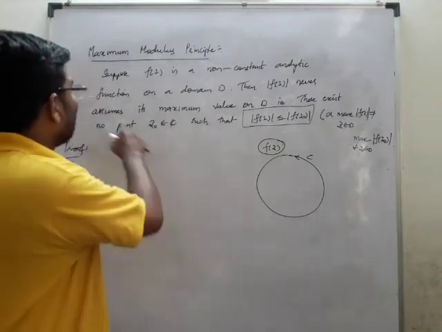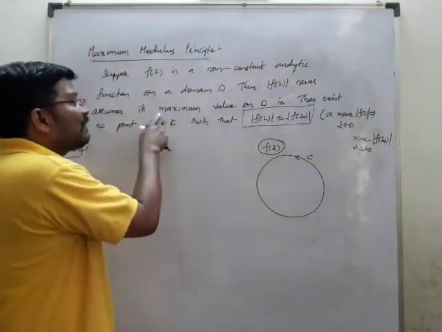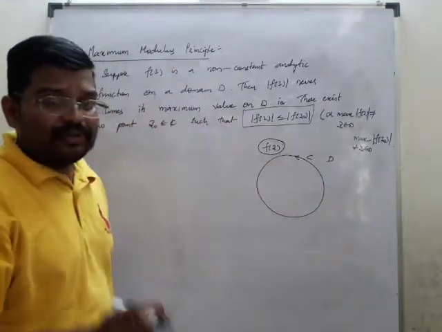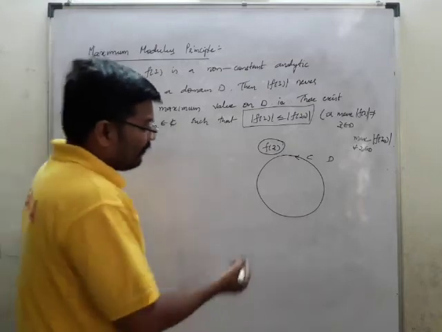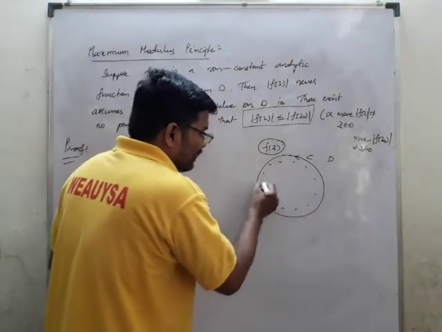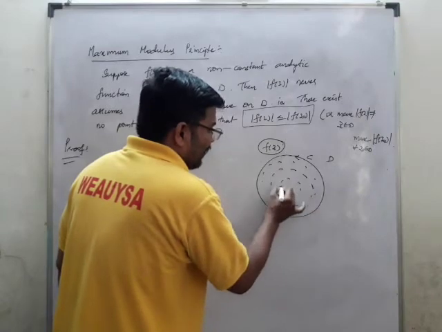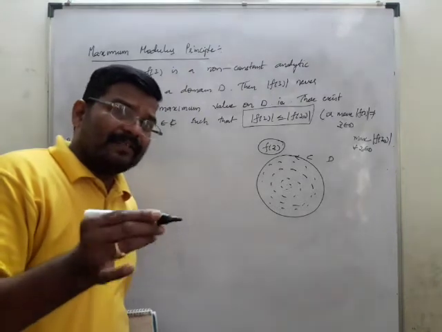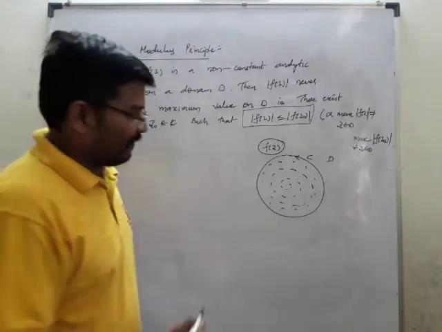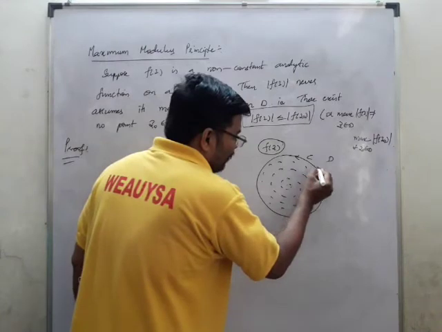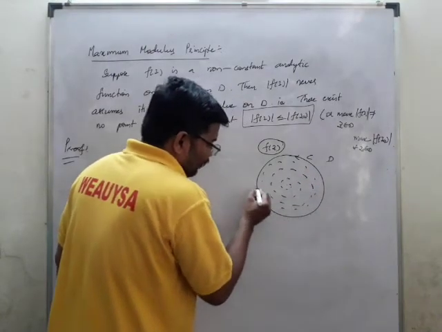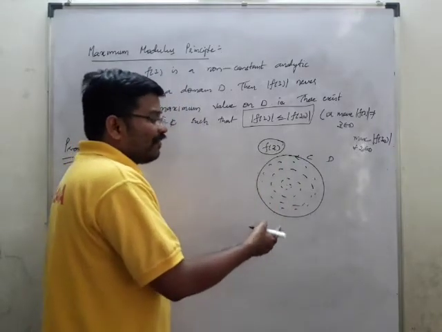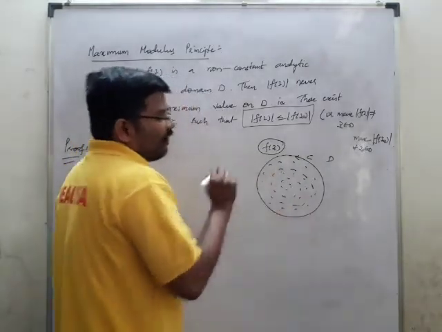Let us suppose D is a circle. It should not have a maximum value on D, meaning there should be no other point in this C such that it is maximum. Even if it has a maximum value, it should exist on the boundary only. No other point inside should be a maximum of f of z.